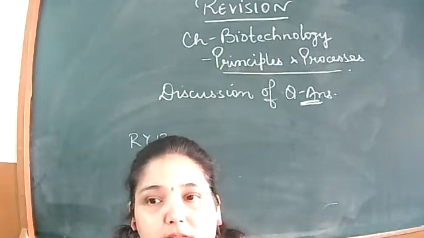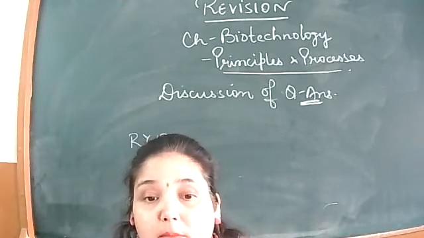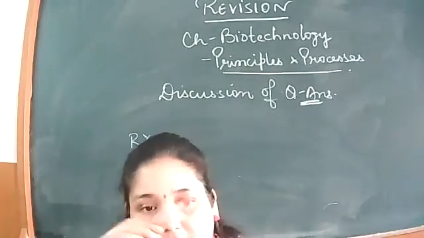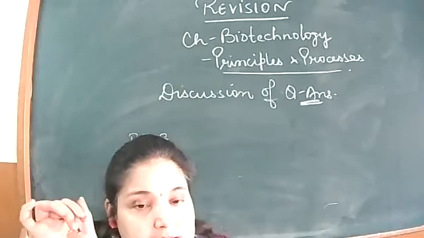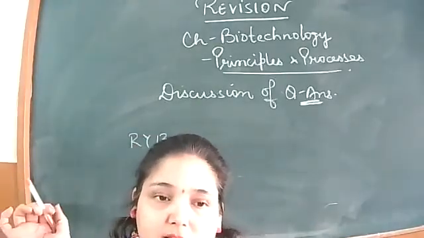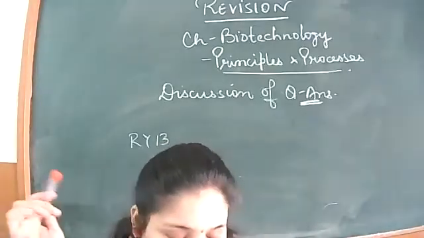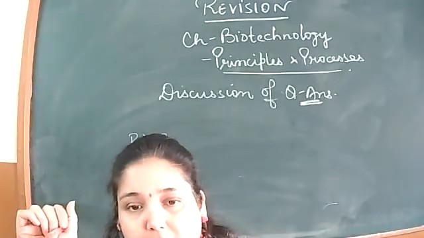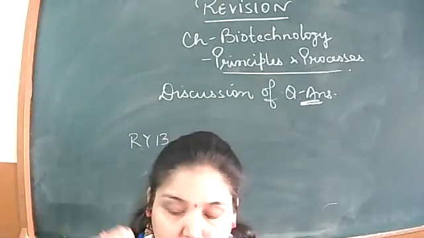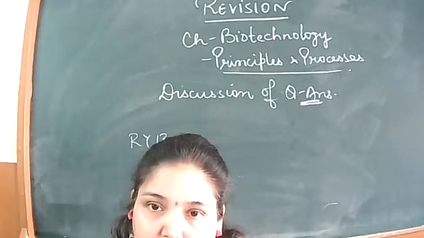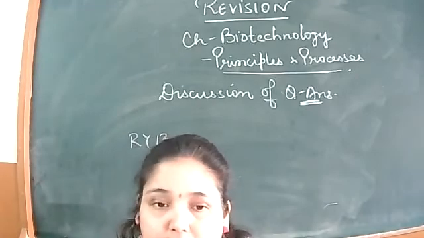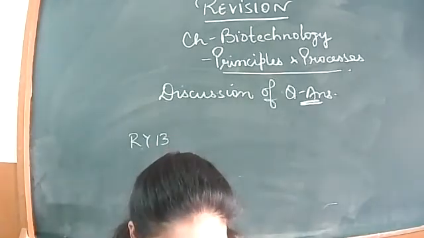Disarmed pathogens किया ना हमने, for animal as well as plant cells. If you will see that heading, it's written in the heading only, that these are the vectors that are used for the plant and the animal cells also. And the one which is best used is Agrobacterium tumefaciens, which acts as a disarmed pathogen, right? Because of its own special kind of machinery, it has been helpful in introducing the foreign DNA into the host cells, right?